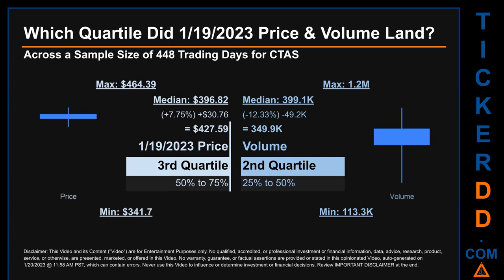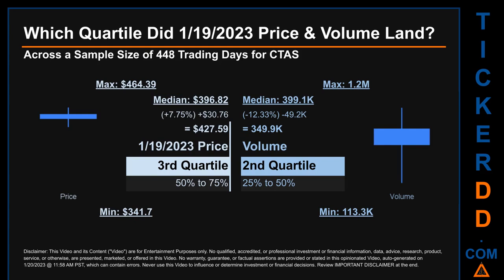Which quartile did January 19, 2023 price and volume land? Across a sample size of 448 trading days, the maximum end-of-day price for CTAS was $464.39, while the minimum was $341.70. Within that price range, January 19, 2023 price of $427.59 landed within the third quartile, placing it within the 50% to 75% range of all sampled end-of-day prices.